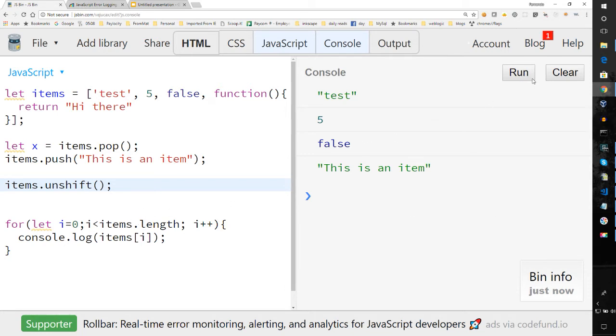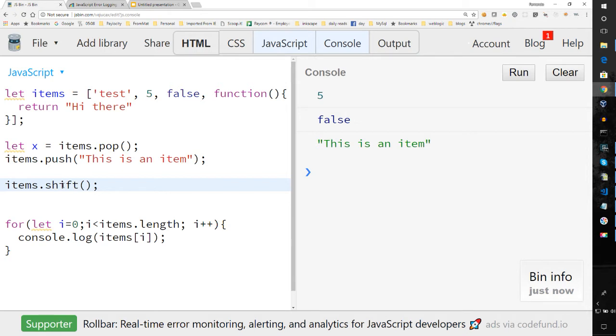Let's clear it and run it. Okay, so I did unshift and it didn't do anything, so it must be shift. So let's go ahead and take shift. And you notice now with shift that it removed the first item in the array. So shift is a way to remove an item from the beginning of the array.